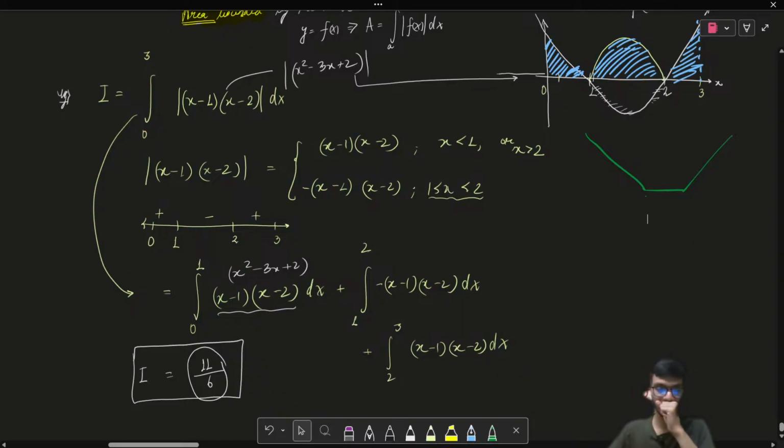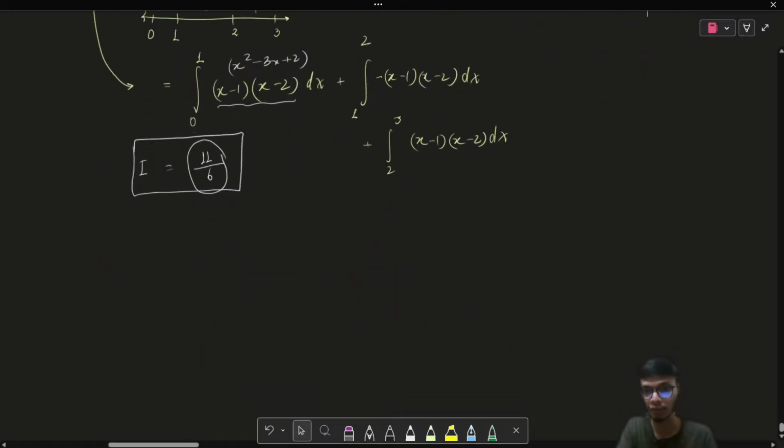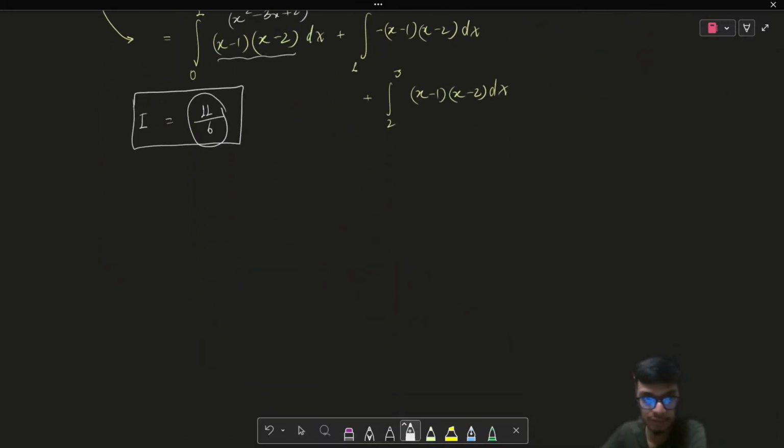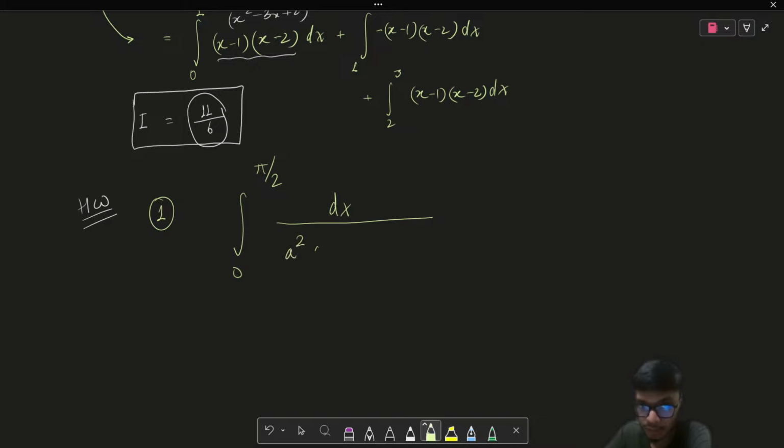Okay, so if this question is clear to all of you, I want to give you one homework problem to practice. Okay, this is a homework problem for all of you. The first question is: you have to evaluate the integral going from 0 to pi by 2 of dx upon a square cos square x plus b square sine square x. Okay, you have to just evaluate this integral.